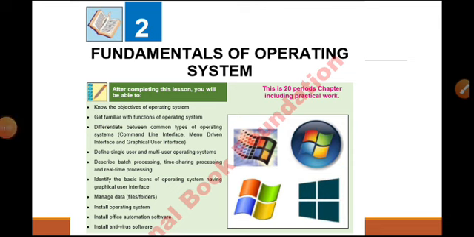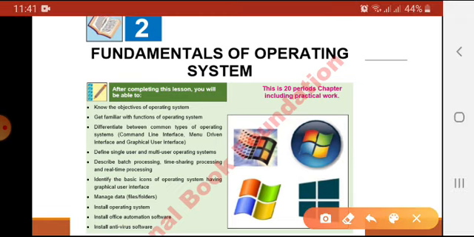These are the objectives of our lesson fundamentals of operating system. At the end of the chapter, we will be capable of knowing the objectives of operating system, its functions, difference between command line interface, menu driven interface and graphical user interface. We will also be able to differentiate between single user and multi-user operating system. We will be able to describe the types of operating system that are batch processing, time sharing and real-time processing operating system. We will be able to identify the basic icons of operating system.